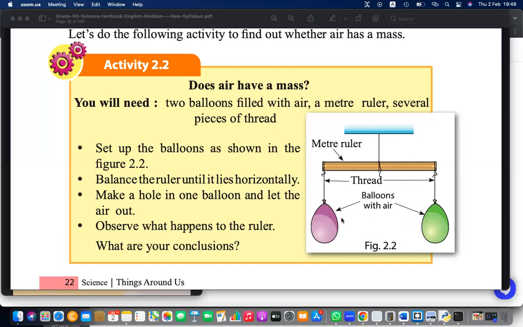Isn't that so? Air goes out. Yeah, it will blast. Why will it blast? Because there's a tension in this balloon rubber layer. Because of this tension, when you make a hole, it spreads, and that will make a blast. Isn't that so? It will blast, right? So how to make a hole then?